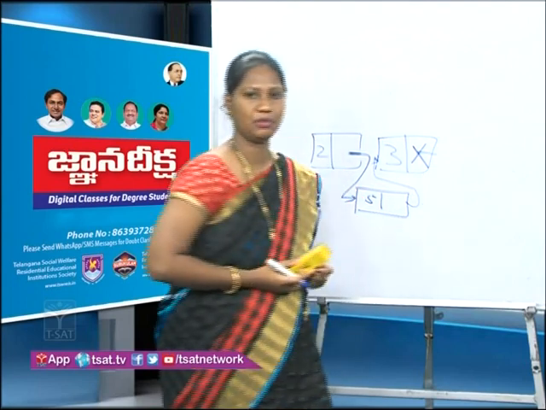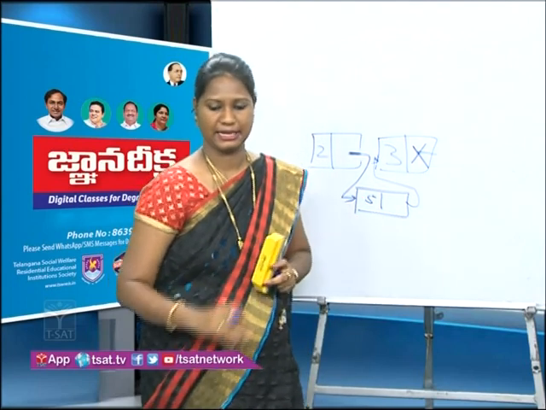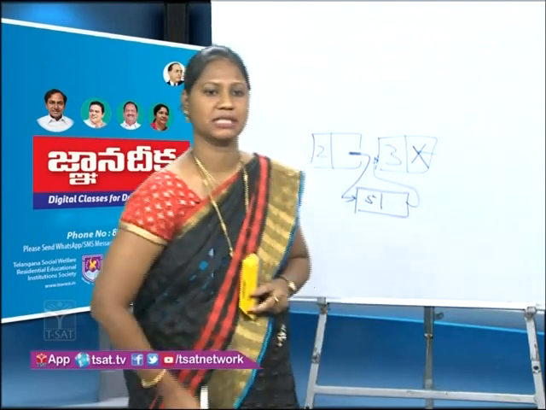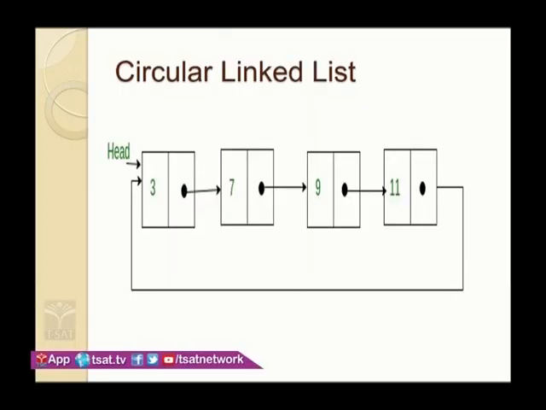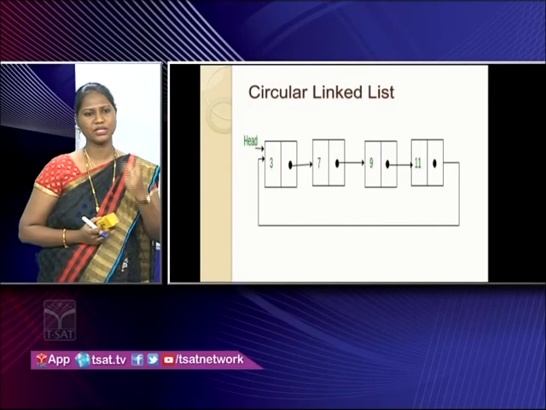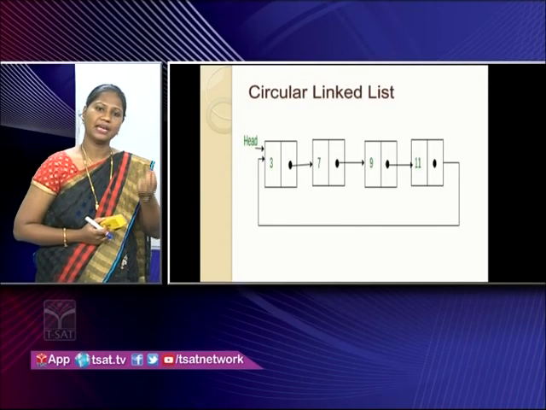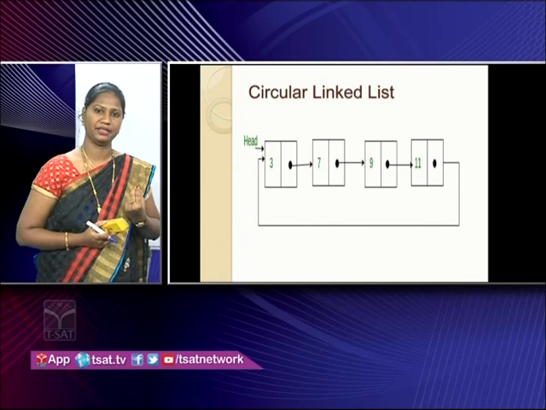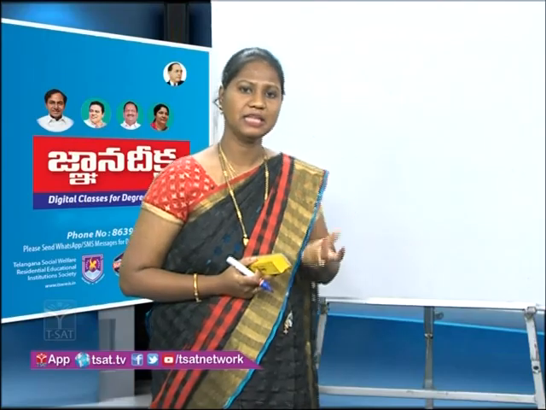Did you understand about the single linked list, students? Next, we will move on to the circular linked list. Now, what is the difference between single and circular, students? In the single linked list, whenever the node ends, it is empty. But in the circular linked list, what is the meaning of circle? It does not have any starting or ending here. It does not have any null elements.